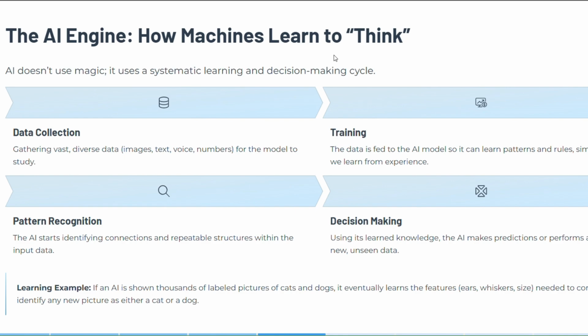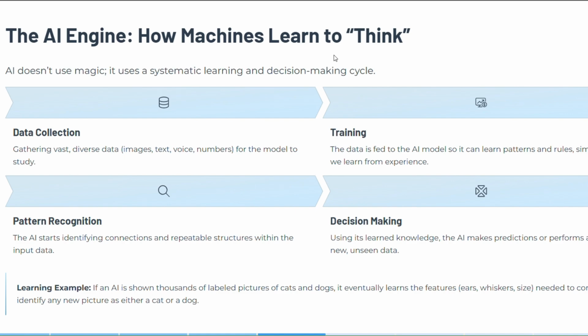If we talk about how machines learn to think, the answer is that AI doesn't use magic. It uses a systematic learning and decision-making cycle. What are the cycles and how does the machine think? Everything we will be seeing now. Our first step is data collection. In data collection, we gather vast, diverse data like images, text, voice, and numbers for the model to study. To train the models, we collect data like images, text, voice, numbers, etc.